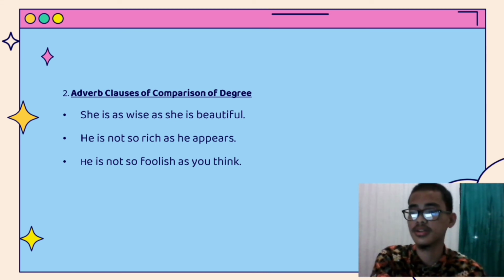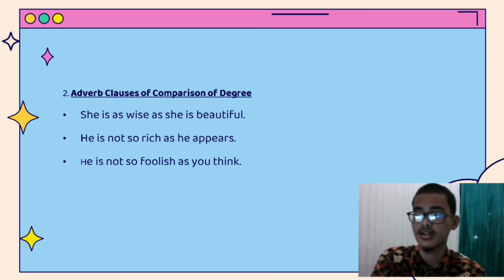Adverb clauses denoting degree are introduced by one of the subordinating conjunctions or relative adverbs like as, the, and than. As denoting degree is generally accompanied by a corresponding demonstrative word like as or so in the main clause. For example, first, she is as wise as she is beautiful. He is not so rich as he appears. He is not so foolish as you think.